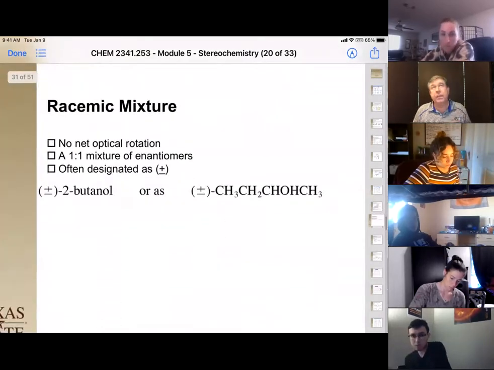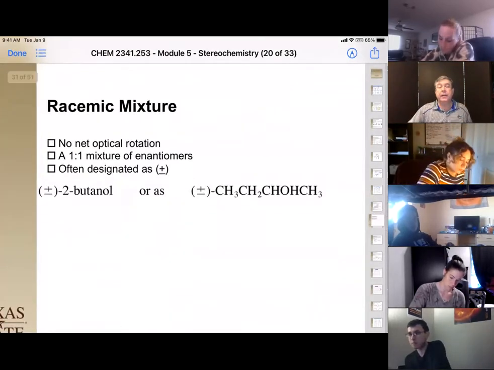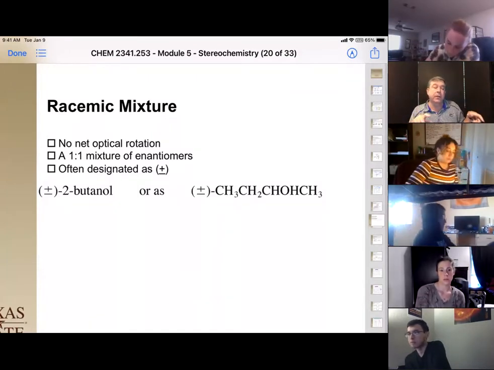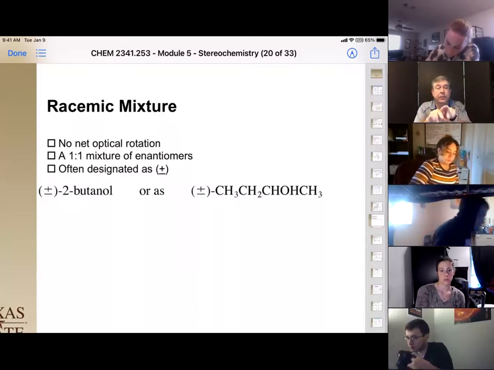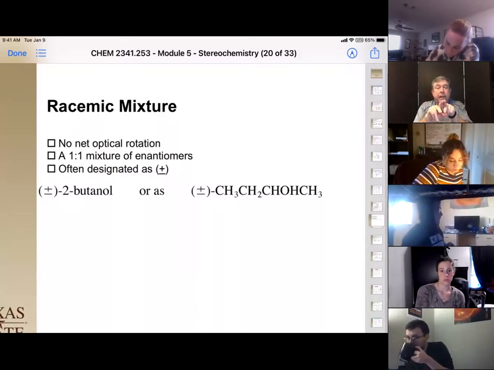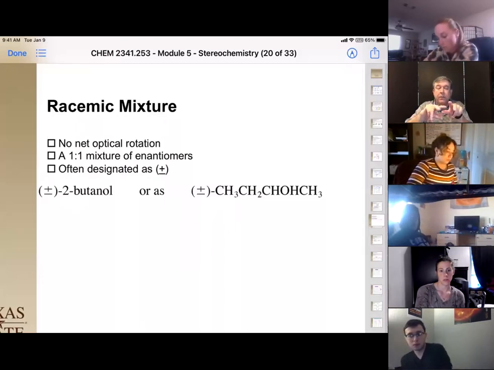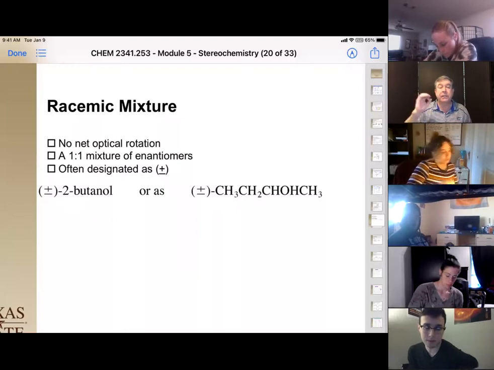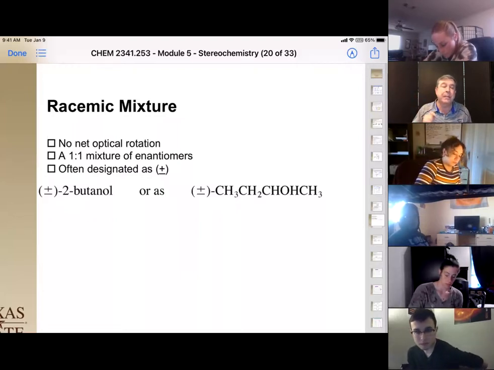Okay, so if I have a pure enantiomer, it's going to rotate light in one direction. If I have the other enantiomer, it's going to rotate light in the other direction. But if I have a mixture of the two, and they're the same concentration, this one's going to try to rotate light clockwise, this one's going to try to rotate counterclockwise, and it cancels it out. So it has a net optical rotation of 0. And we call this a racemic mixture.